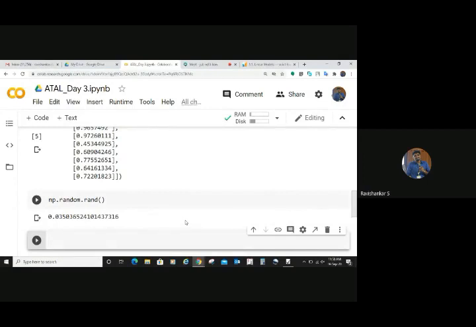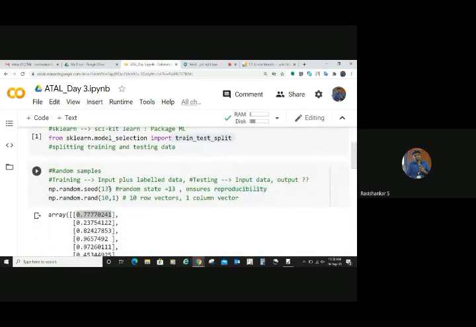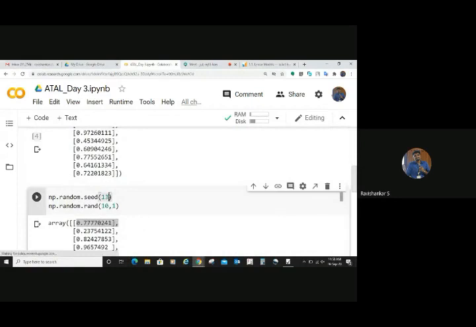The number after seed denotes a random state. I think I already mentioned that. You need to put that number, then only it will understand it is the same random state. So if you put 13 there and if you put 25 there, what happens? These are going to be two different things, right? These are not going to be the same. The second one is entirely different. Now here you are setting the random state in seed.